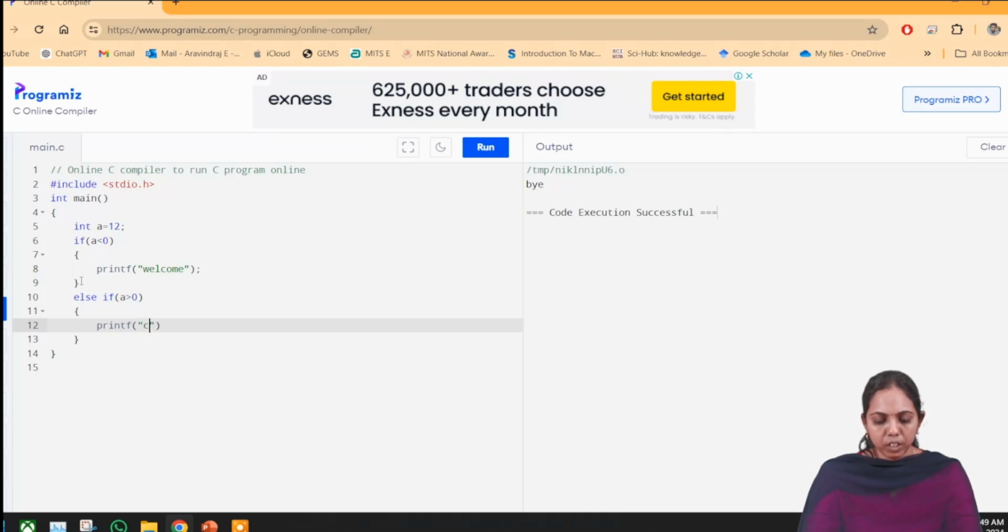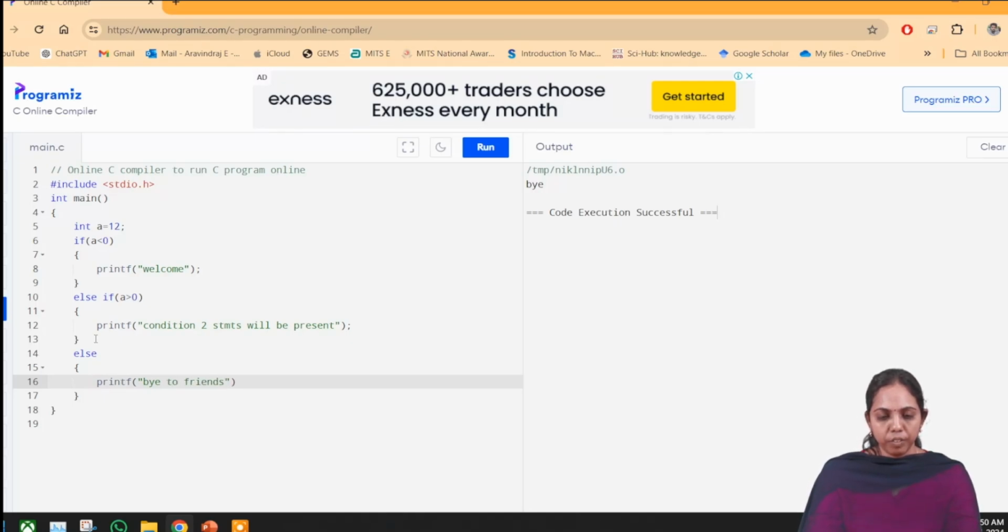This is the statement I am going to write: printf "condition 2 statements will be present". This is the statement I have written. And again, we will write else, and in the else I will write printf and just say bye to the friends.